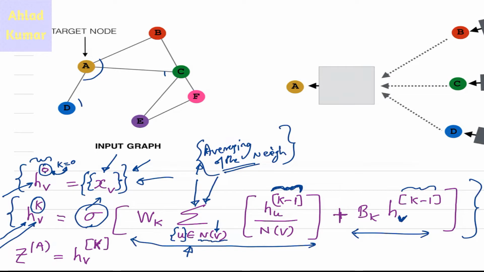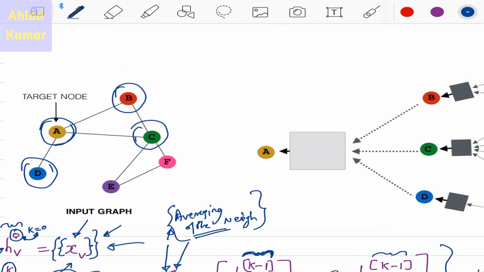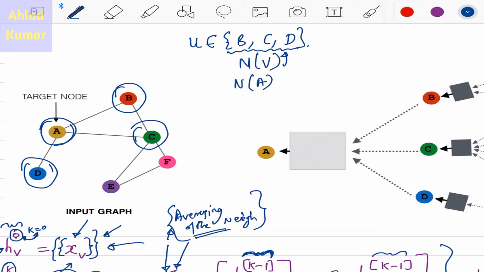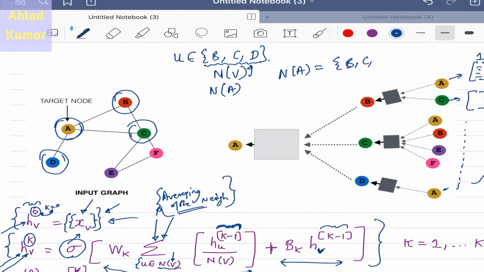For example, if you consider this node A, then how many neighbors does node A have? Node A has B, C and D. So U is basically B, C and D. That is what we are saying here. This is a set which we call NV, where NV is specifically N of A. So the neighborhood of A is B, C and D.